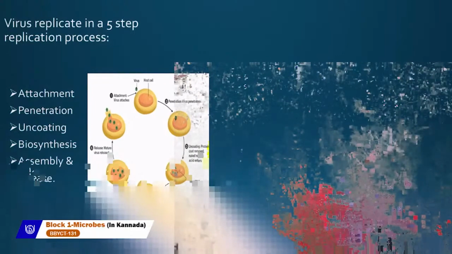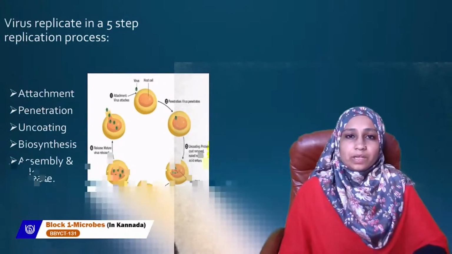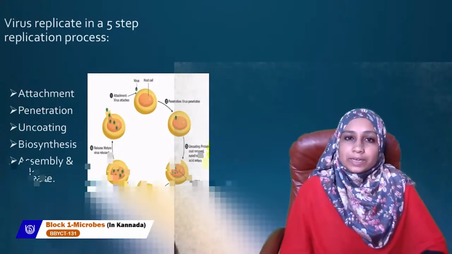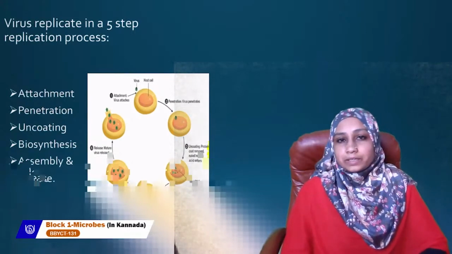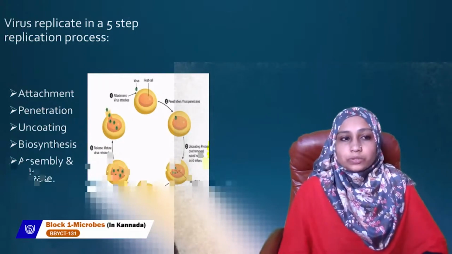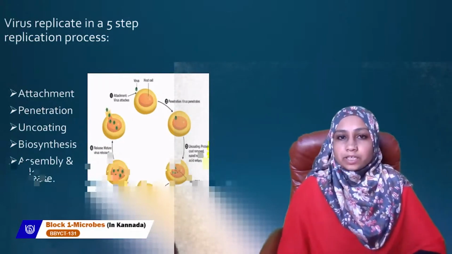So the virus will assemble into a complete virus, and then virus particles are ready, so it has to release. Adu hege release agutte, so it will kill the cell, the host cell. It will lyse the host cell and the virus particles are released out so that it is ready to infect the other cell. So this is how the replication is taking place.